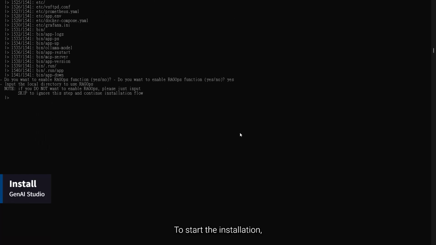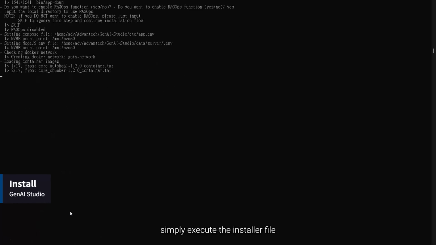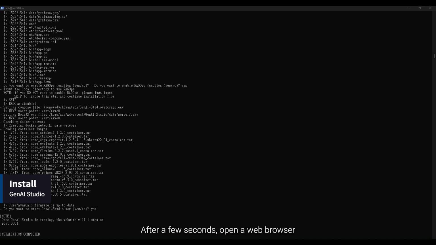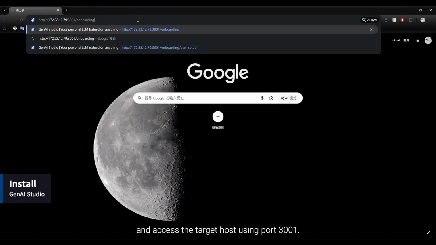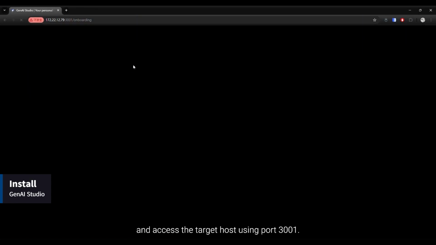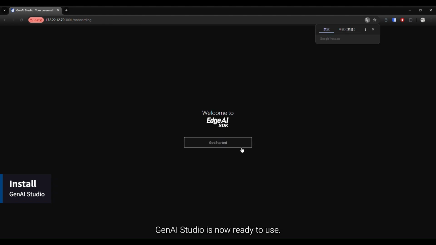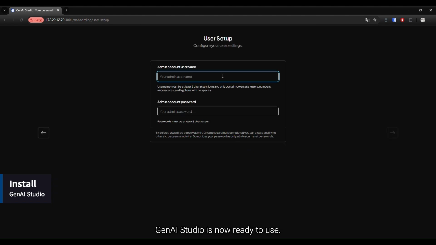To start the installation, simply execute the installer file and follow the prompts during the process. After a few seconds, open the web browser and access the target host using port 3001. GenAI Studio is now ready to use.